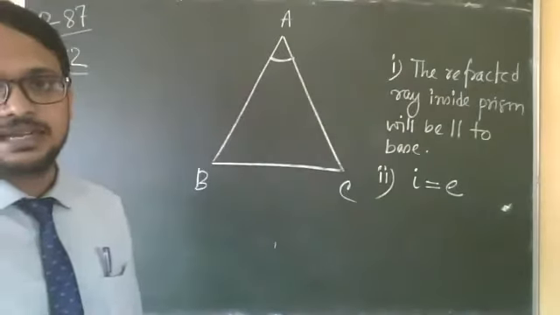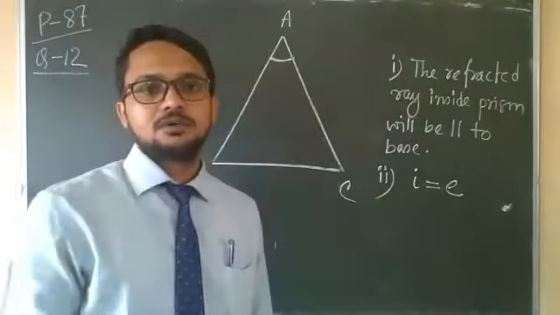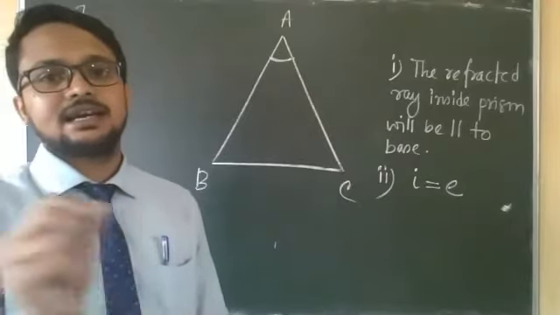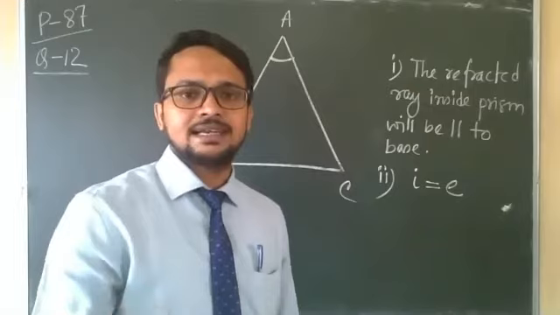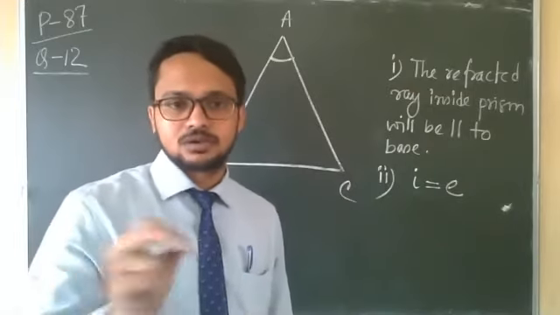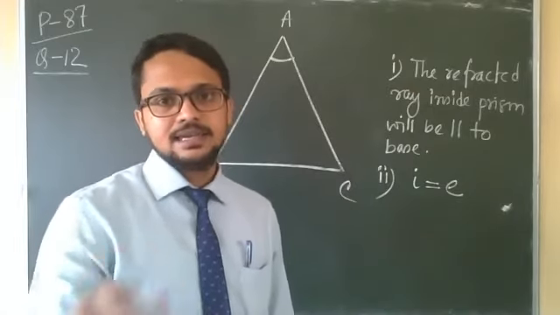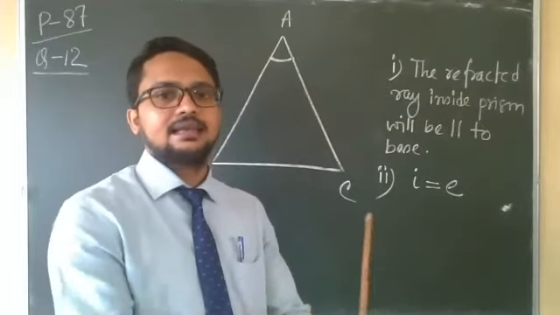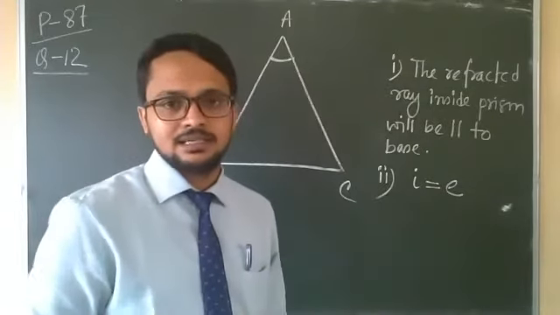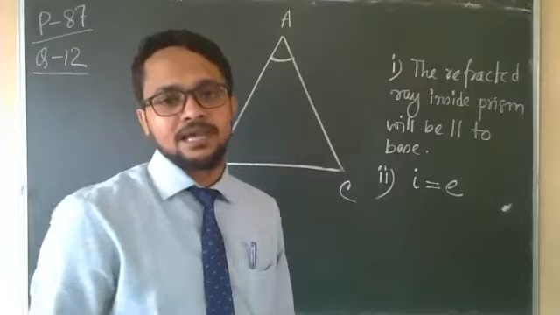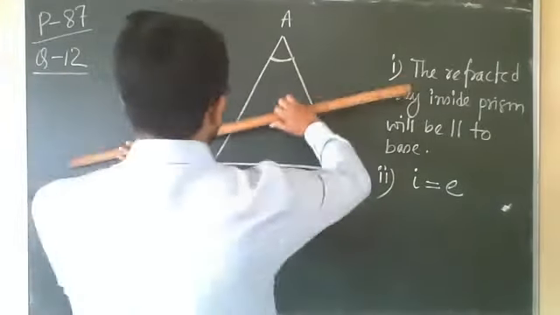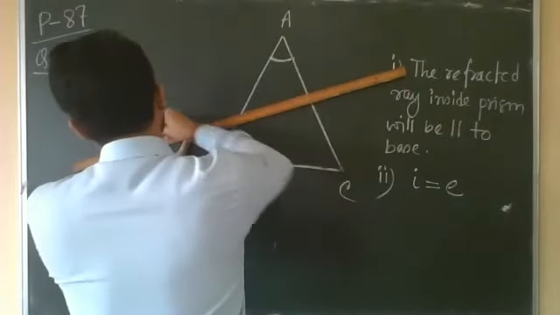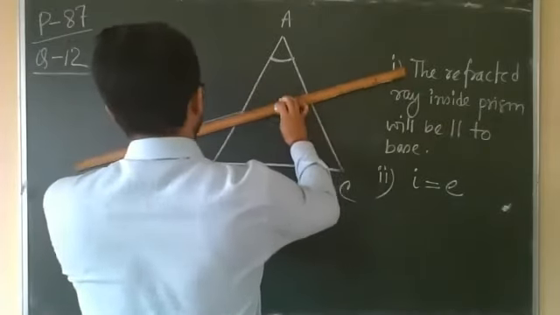Monochromatic ray means single color. Suppose you are using red color light, you are using monochromatic light. Suppose you are using green color light, that also means you are using monochromatic light. In the language of physics, it is single wavelength. So, minimum deviation.